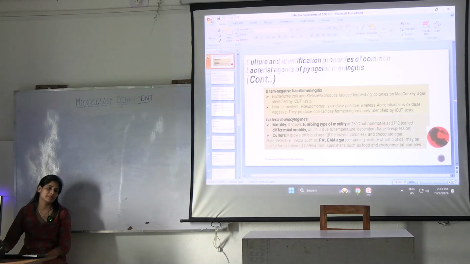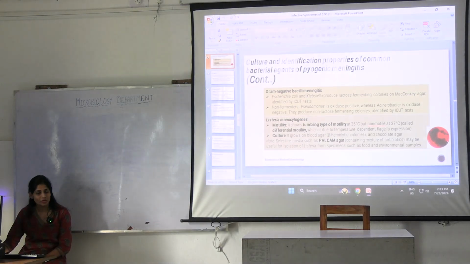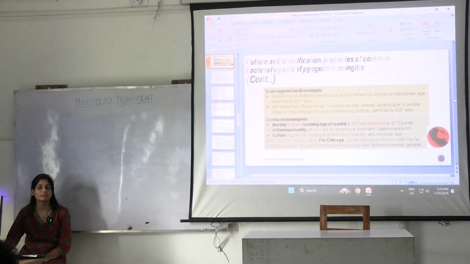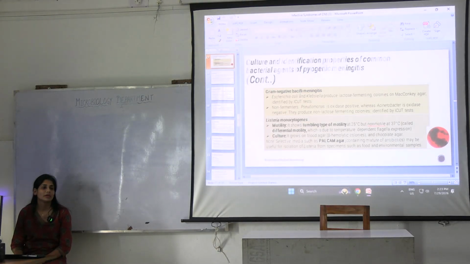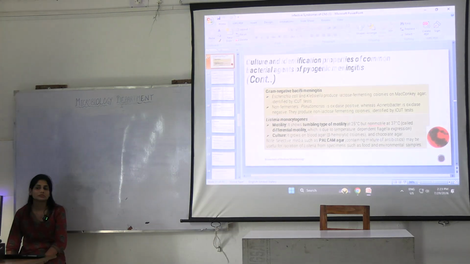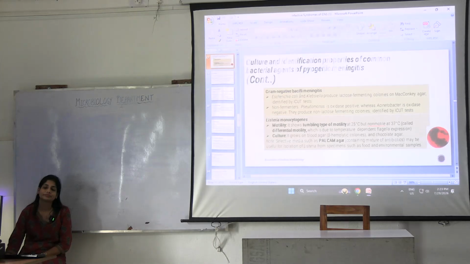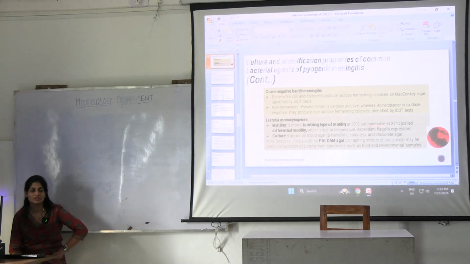About gram-negative bacilli, you know very well. What will you use for Escherichia coli and Klebsiella? MacConkey agar, blood agar. What biochemical reactions will you use? Indole. Okay, so at least positive, good. Which is indole positive? Is Klebsiella indole positive? Which Klebsiella is indole positive?